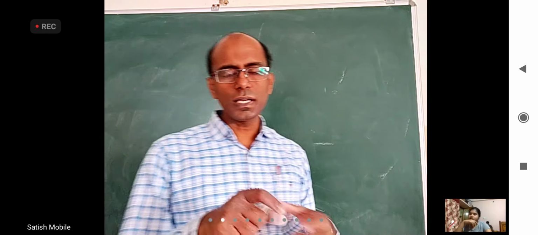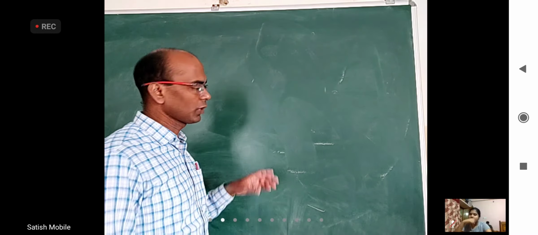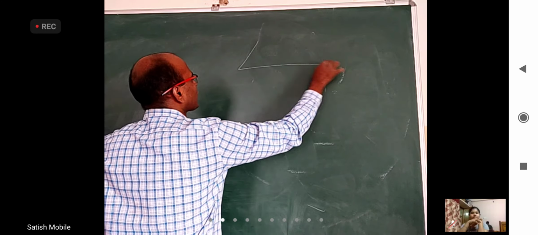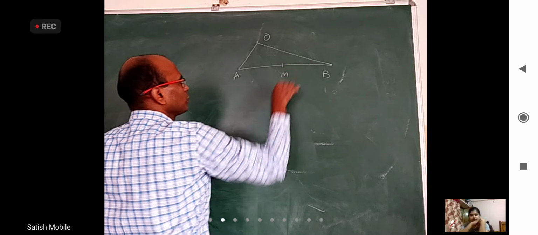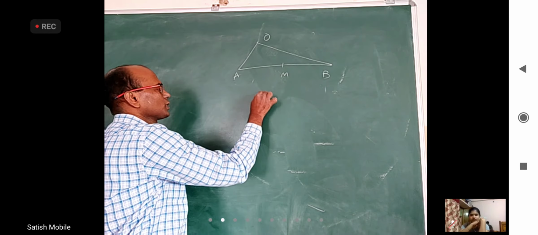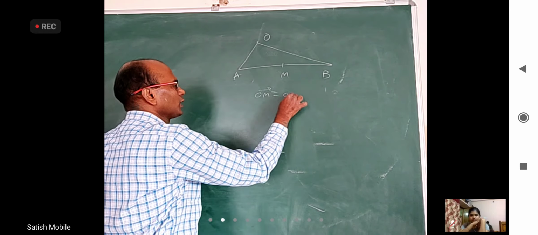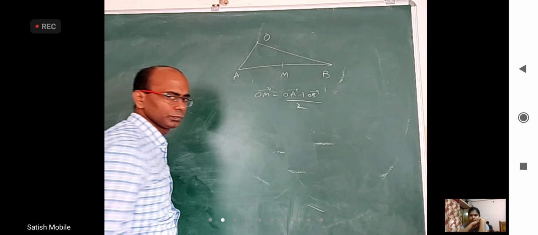Some formulas will resemble your 3D geometry or 2D geometry formulas, but we are going to see with the proof. What is that? Let us say I have a triangle. This is origin, this is A, this is B, this is midpoint M. I know position vector of this, I know position vector of this, I want to find position vector of this. OM bar formula is (OA bar plus OB bar) by 2.